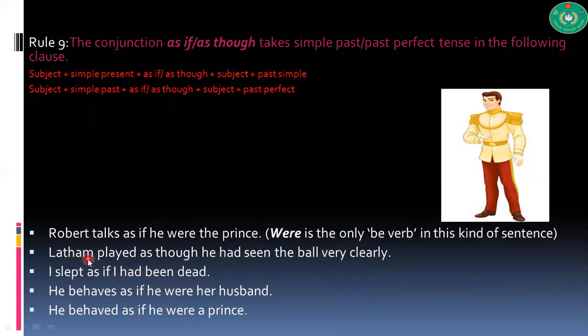So this is an unreal situation, and for this situation, we will change the tense. If we have present tense in the first part, in the second part we will have simple past tense. If we have past tense, then we will have past perfect in the next part.